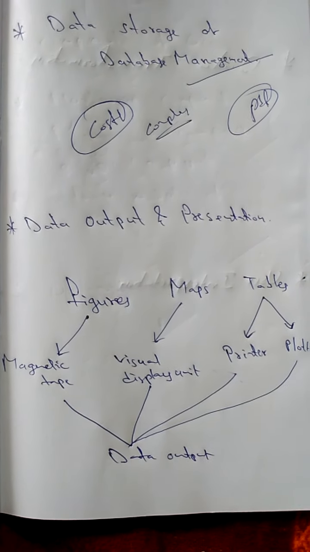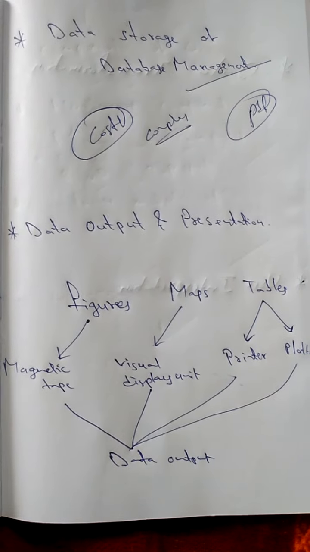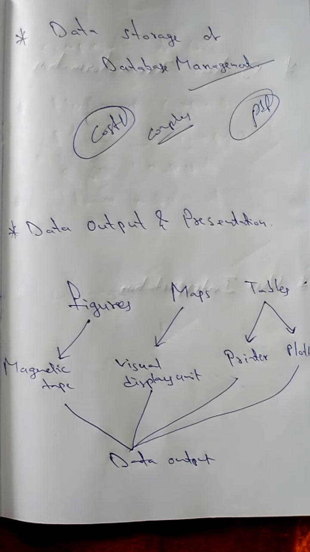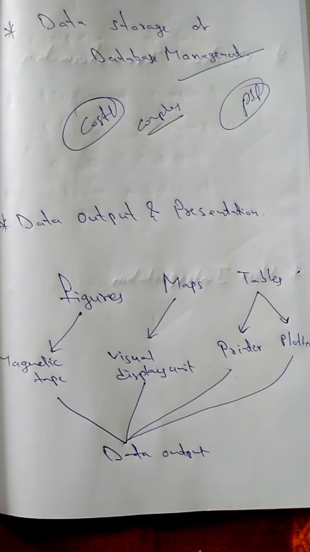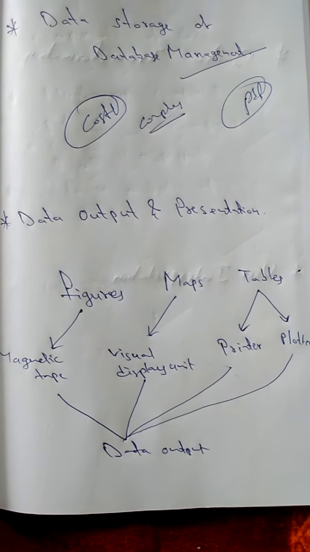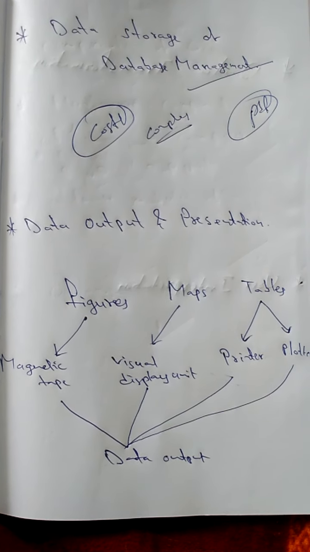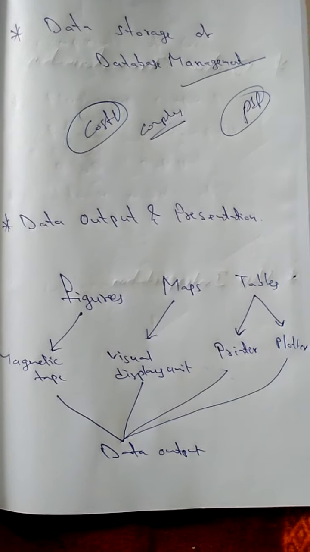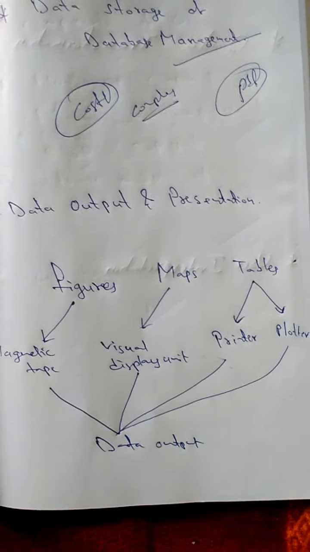So data storage is very costly and very complicated. It is a very important point. The input we send must have data storage. For example, my phone has only 32 GB. After that 32 GB it cannot store anything.